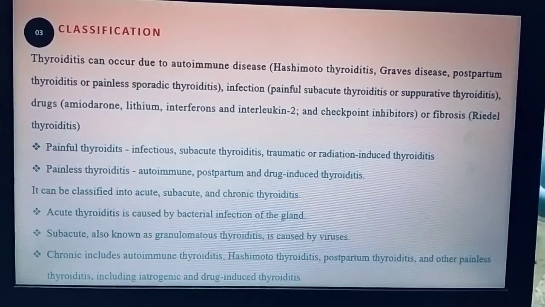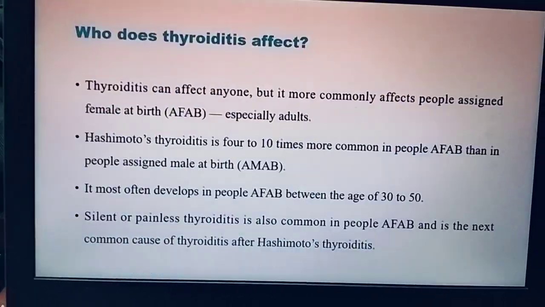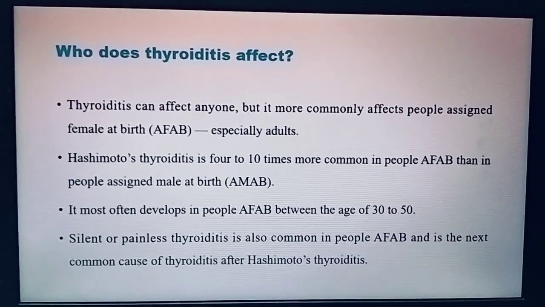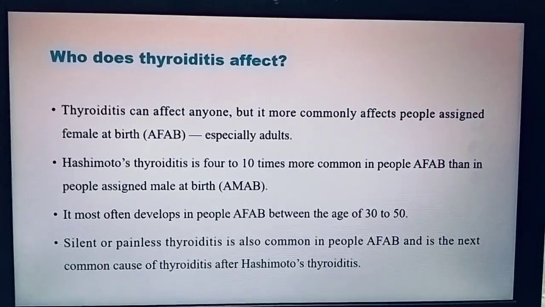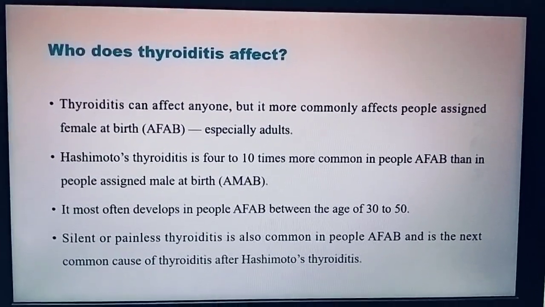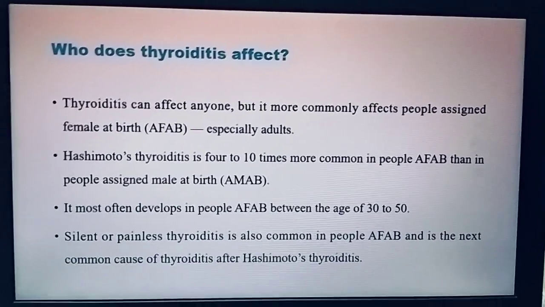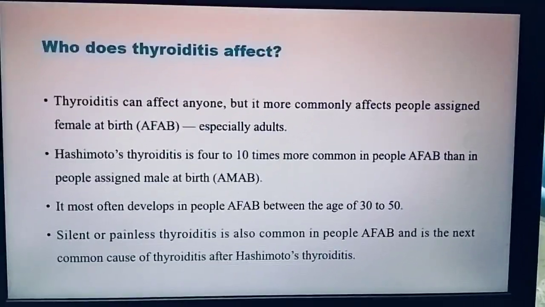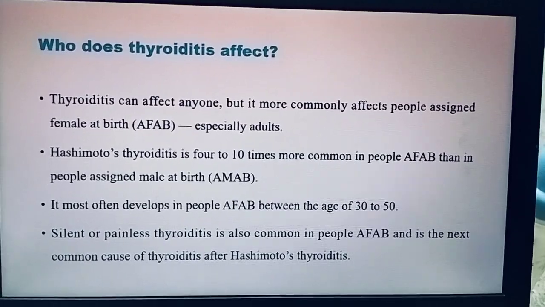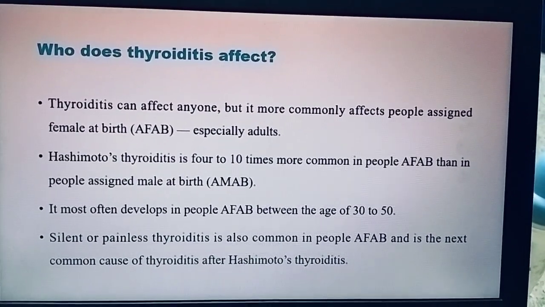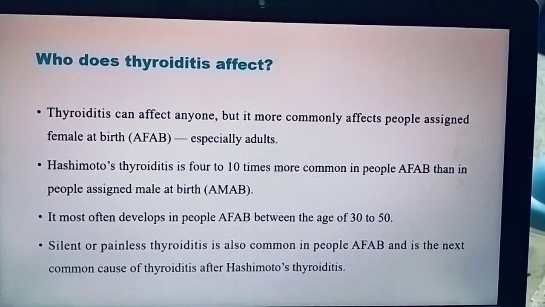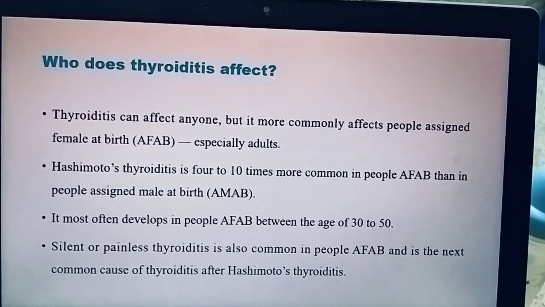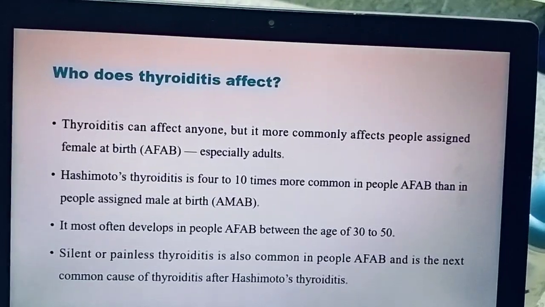Okay, clear? And coming to the next slide, who does thyroiditis affect? Mostly thyroiditis affects people assigned female at birth. In Hashimoto's thyroiditis, it is 10 times more commonly seen in AFAB than in assigned male at birth adults. People aged 30 to 50 years are mostly affected, and silent or painless thyroiditis is also common in AFAB, that means assigned female at birth.